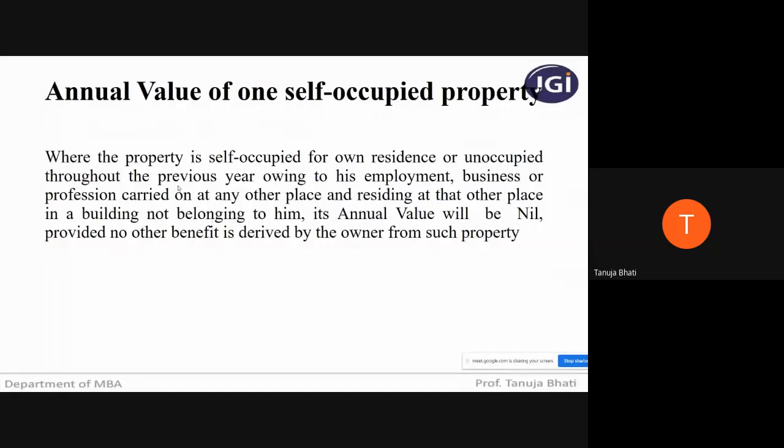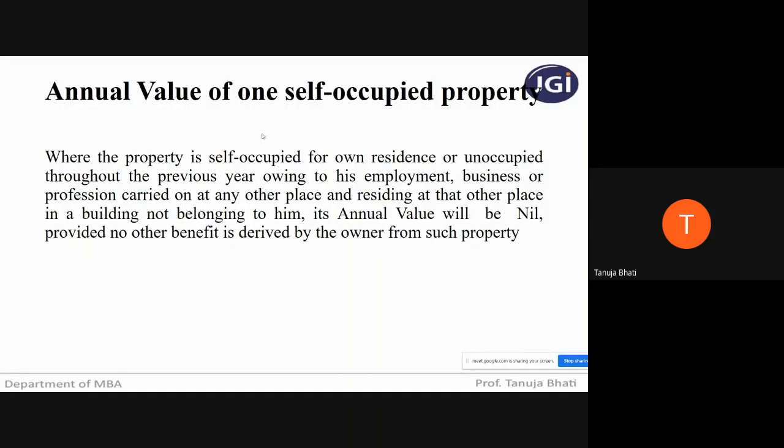Next, I told you all that the determination of income under the head house property is mainly and solely based on the annual value. And what is annual value? We know that it is how much income that property can generate. That is the annual value. So it is solely based on the annual value. Therefore, we need to see what has to be the annual value for different types of properties.